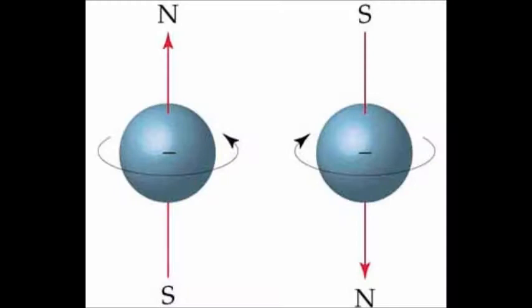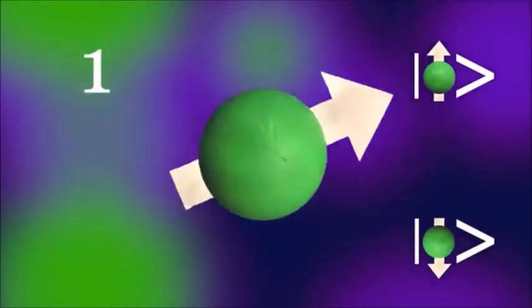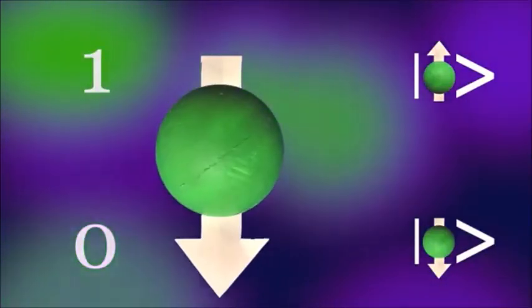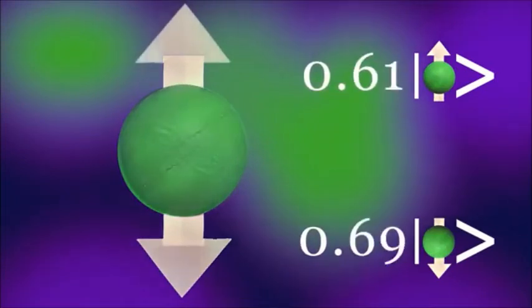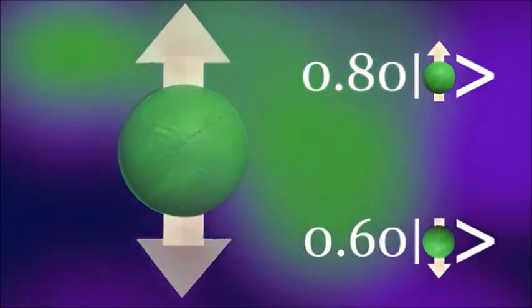All electrons have spin as a quantum state. It could have two spins, up or down. We call one the 1 state and the other the 0 state. So it has spin up and spin down, which is like the classical 1 and 0.